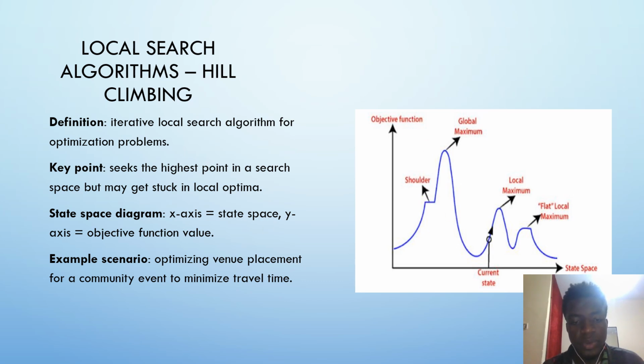For example, let's say we have this as the current state, as the current node, and it has various nodes like this and this. What hill climbing does is it checks these nodes to see which has the highest value. If this one has the highest value, it will be iterated over before this. The process continues like that. We now check the nodes of this current node. If this one has the highest value, it is iterated before we go to the next one. So it will keep going like that until you reach a point where you find a steep ascent like this. Yeah, so that's hill climbing.